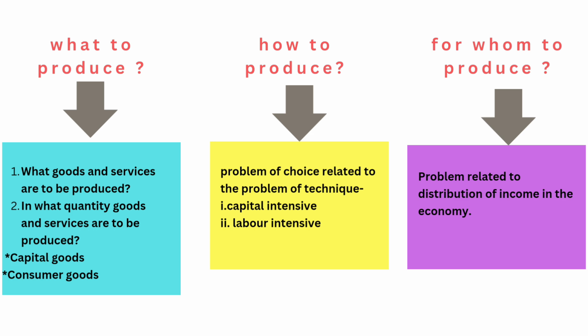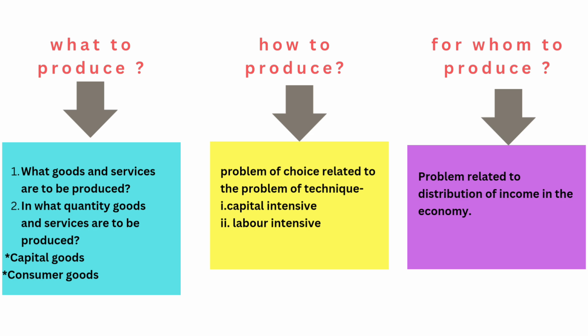Number one, what to produce. It is the problem of choice relating to what goods and services are to be produced and in what quantity. There are basically two types of goods, capital goods and consumer goods. Capital goods are those goods which are used to increase the production capacity, like buildings and machinery.